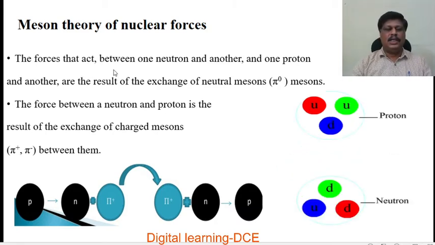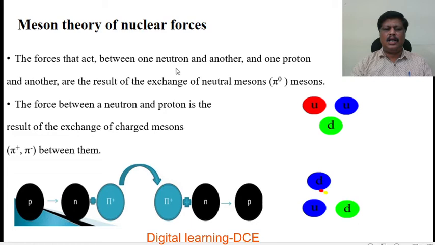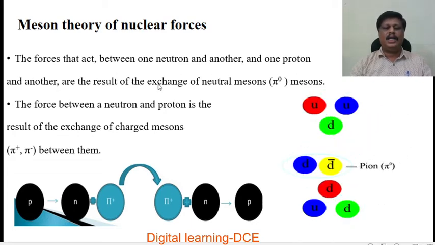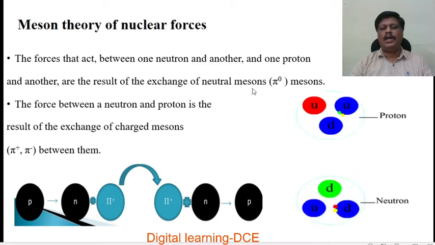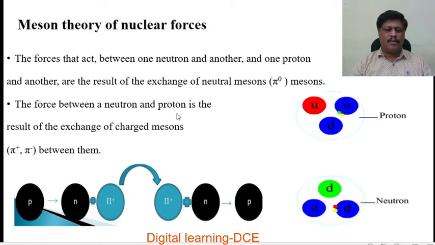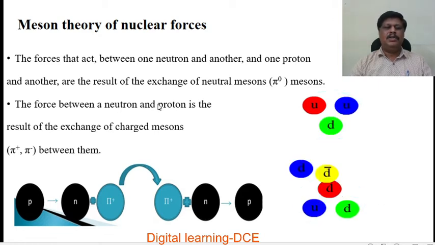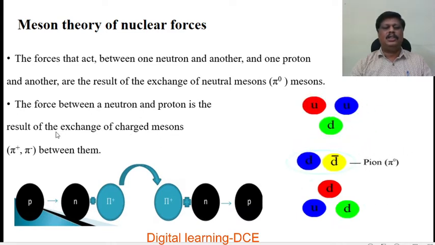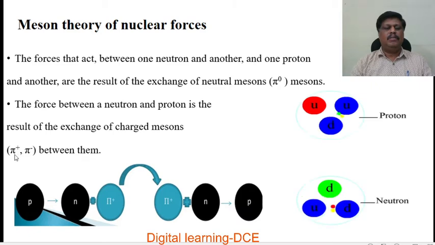The forces that act between one neutron and another or one proton and another proton are the result of exchange of neutral pi mesons. This is very important. The force between a neutron and proton or between the proton and neutron is the result of exchange of charged mesons. So maybe positive pi meson or negative pi meson between them.